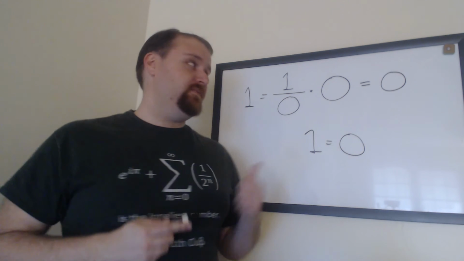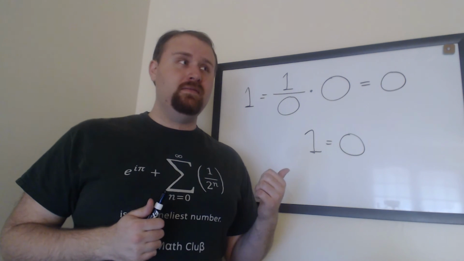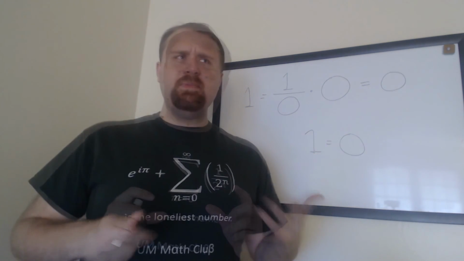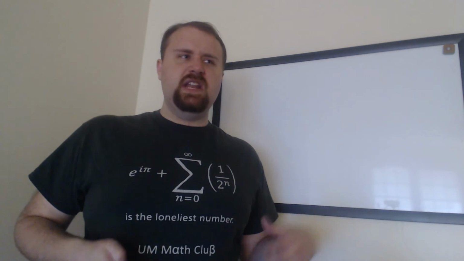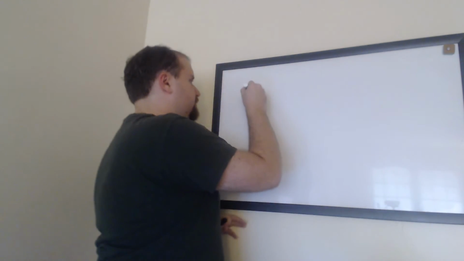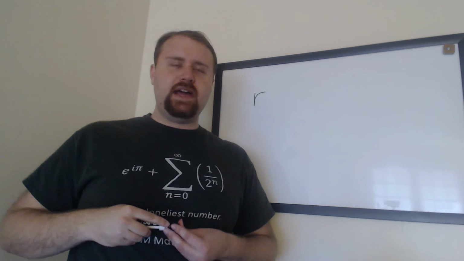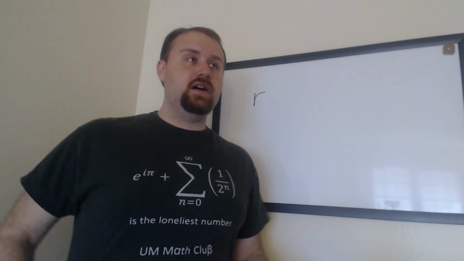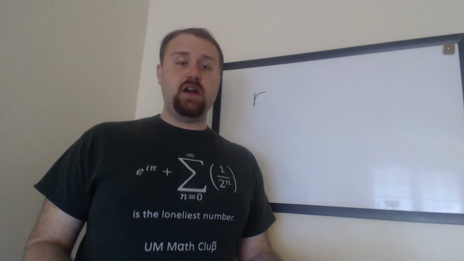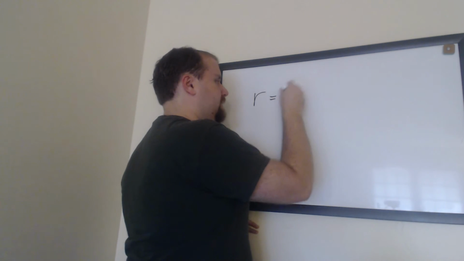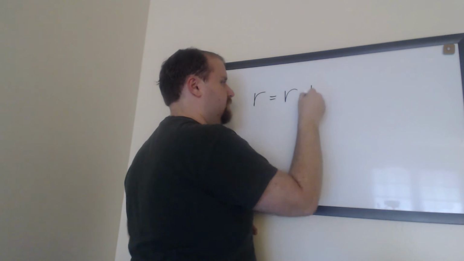Now that could be a bit of a tricky problem, but it's actually even worse than that. So let's pick any arbitrary real number. Let's just call it r, okay? So if I have r, now I know that if I multiply r times 1, I'll just get r again. So r is the same as r times 1.